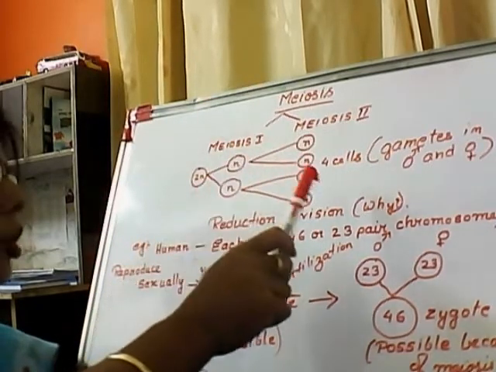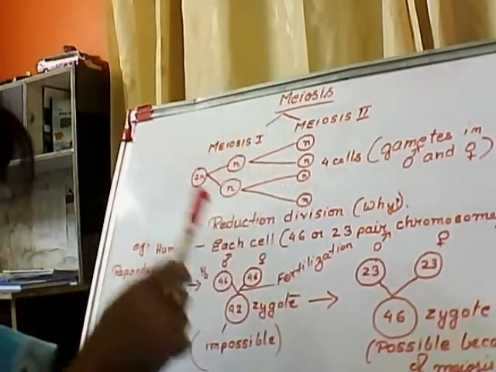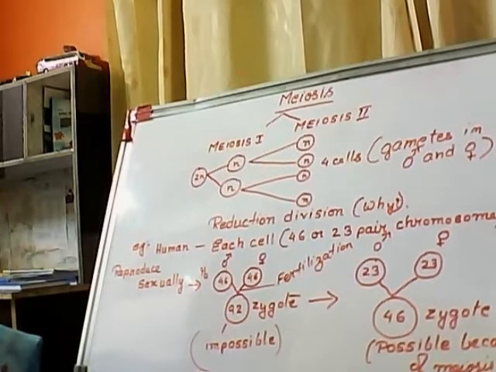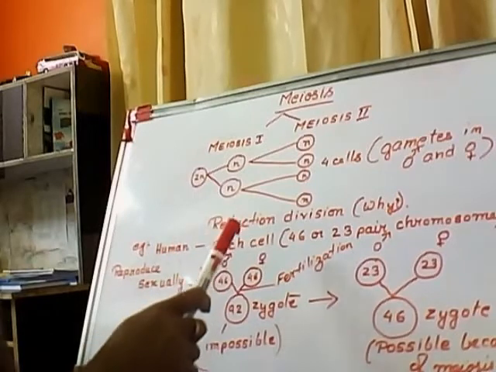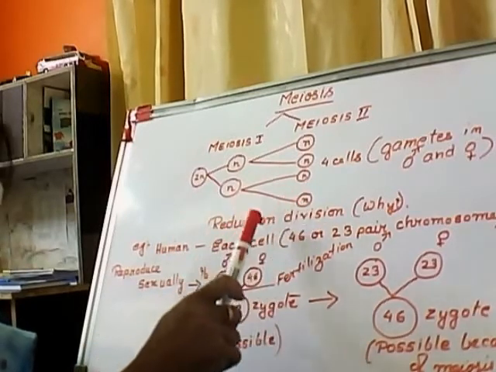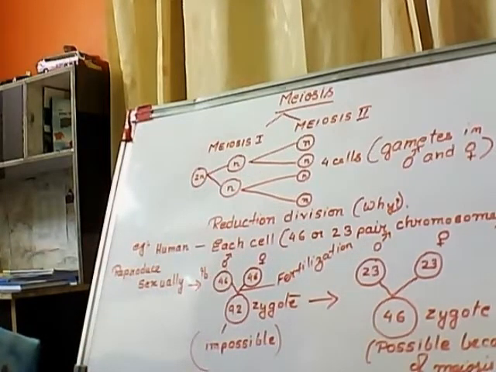And one more thing you all should remember, this division takes place only in sexually reproducing organisms for the formation of gametes. Already I have said that it is also known as reduction division, and that helps in maintaining the number of chromosomes in a particular species.